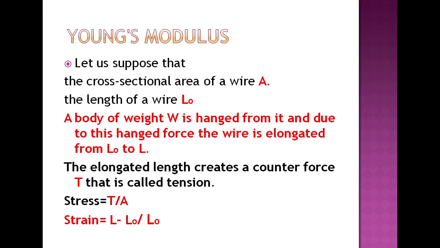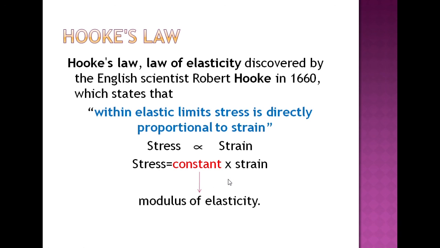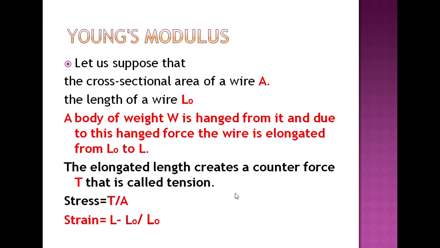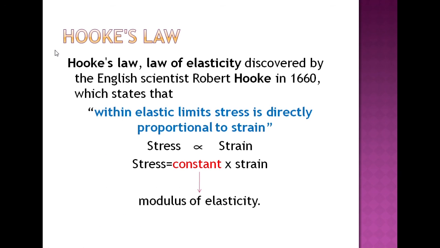Now again, I am telling what Young's modulus is. Young's modulus is nothing but the application of Hooke's law in the case of elongation of length. When the elongation occurs due to stress, the constant is known as Young's modulus, denoted by Y, and its unit is Newton per meter square. We get Young's modulus from Hooke's law, which says that within the elastic limit, stress is directly proportional to strain.